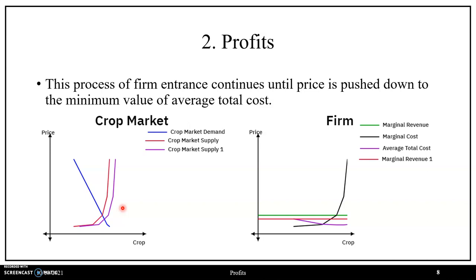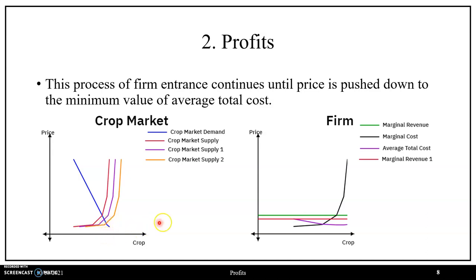So then with further firm entrance, we have an additional rightward shift from crop market supply 1 to crop market supply 2, where once this market adjusts to a new equilibrium, when compared to our previous equilibrium and our initial equilibrium, we see that we have a further reduction in price and a further increase in crop quantity.